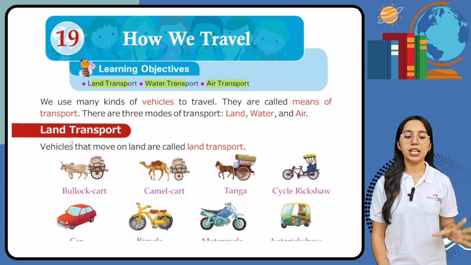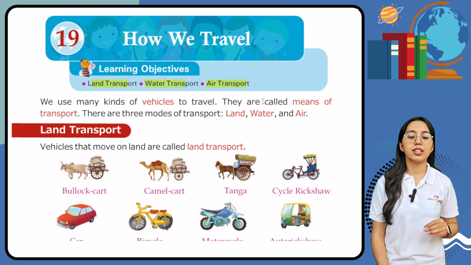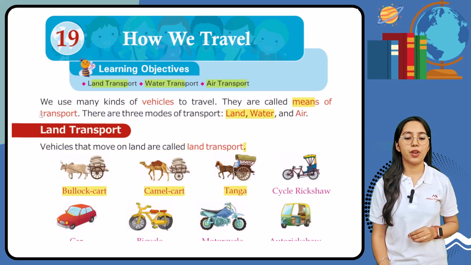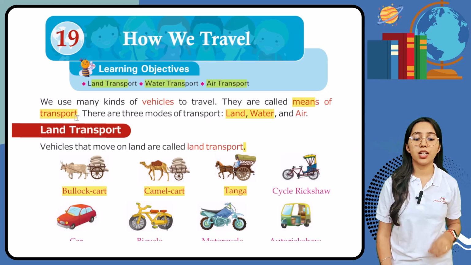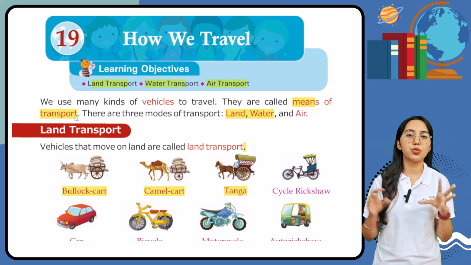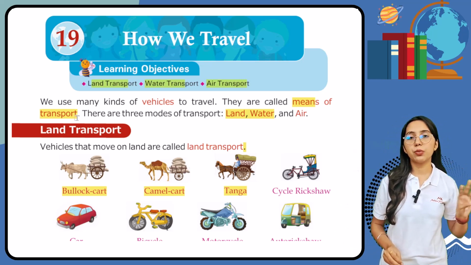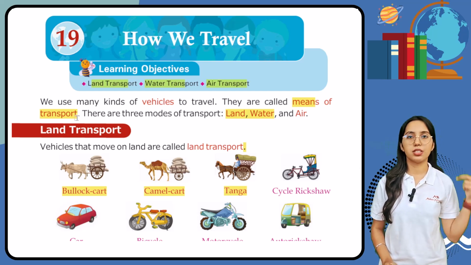So, we use many kinds of vehicles to travel, right? So they are called means of transport. So now student, what are means of transport? The vehicles that we use for traveling. So there are three modes of transport: land, water and air.